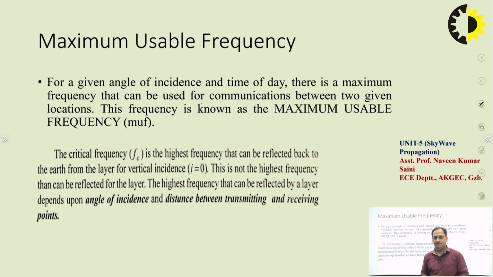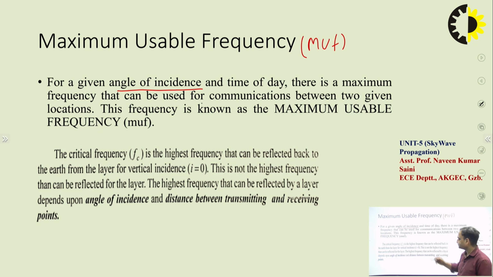Similarly, we have the maximum usable frequency. For this maximum usable frequency, in short we call it the MUF. So for the given angle of incidence, in the case of the critical frequency, we have the vertical incidence. It means small i was 0. So for a given angle of incidence and time of the day, there is a maximum frequency that can be used for communications between two given locations. This frequency is known as the maximum usable frequency.